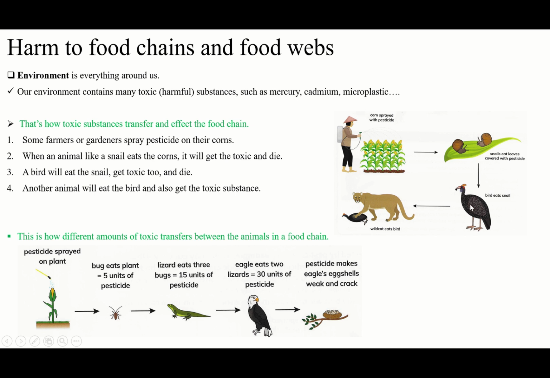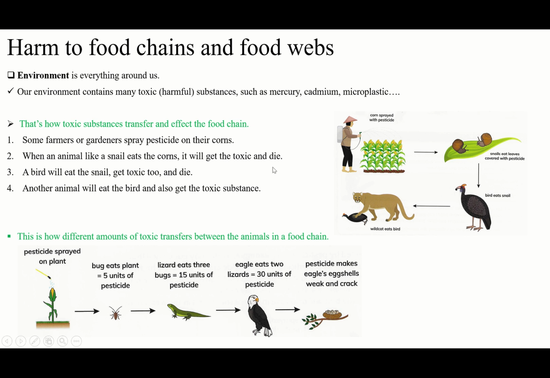If we eat them, we will get the toxic too. You see, the toxic will continue. That's why don't throw something into the environment which you know is harmful for the environment, because maybe one day it will come back to yourself. So inshallah we will be healthy and nothing is going to happen to us.